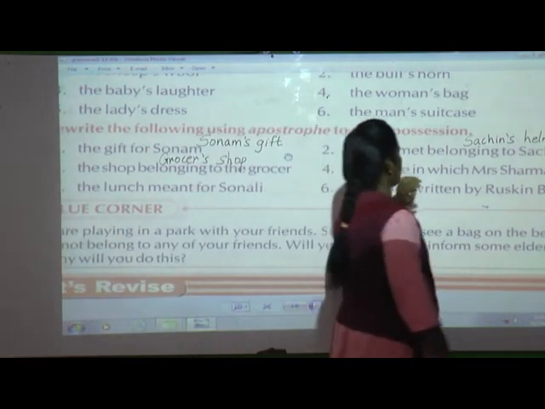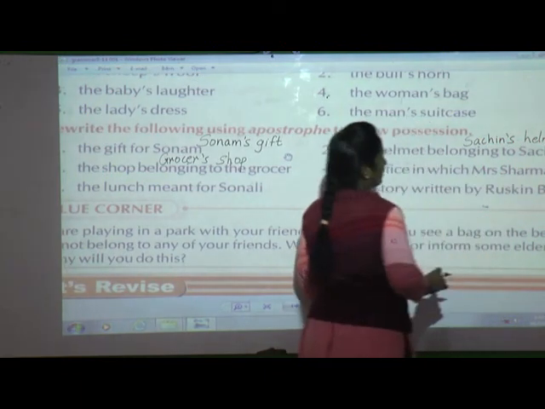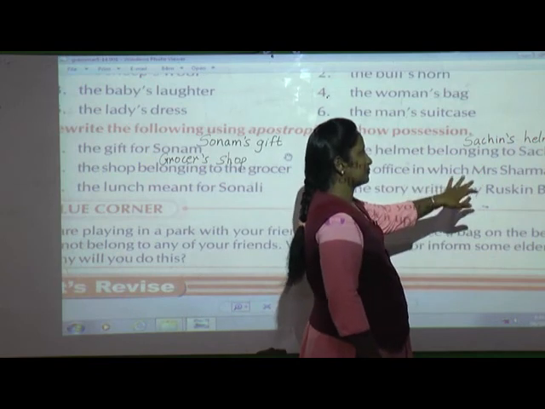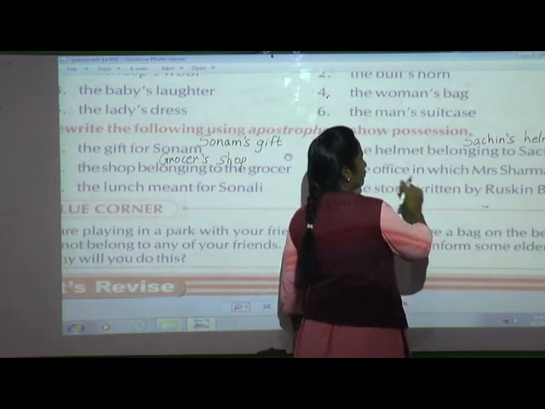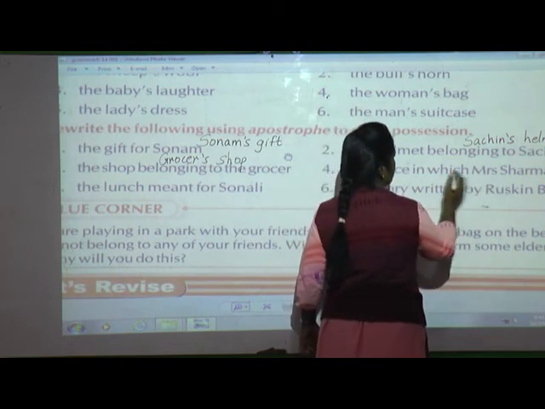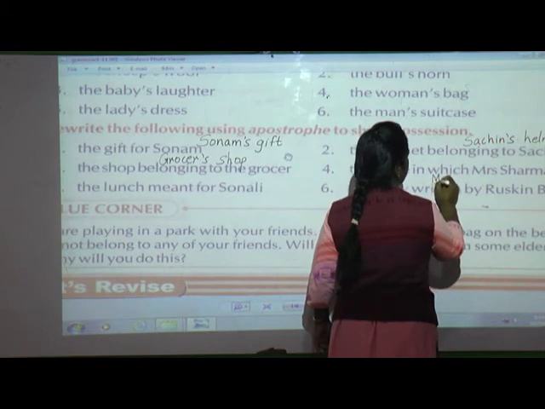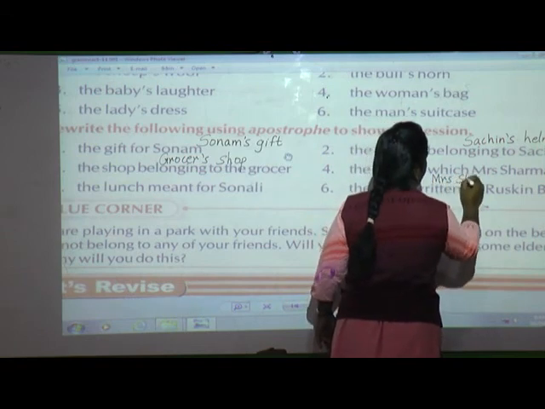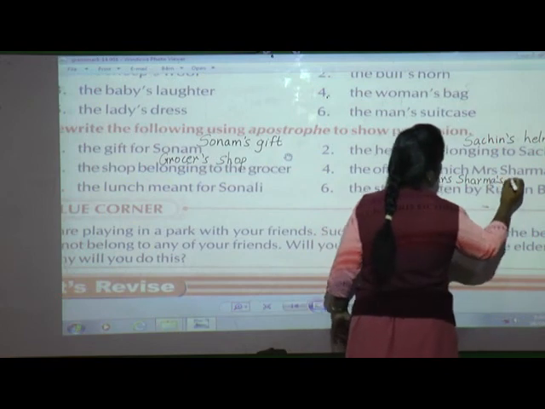Then, the office in which Mrs. Sharma works. The office in which Mrs. Sharma works. So you know the office belongs to Mrs. Sharma. So you are going to write it in this way: Mrs. Sharma's office.